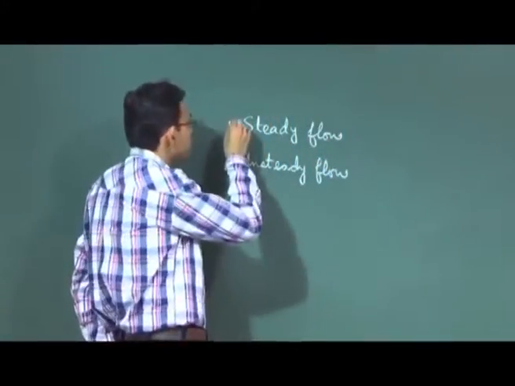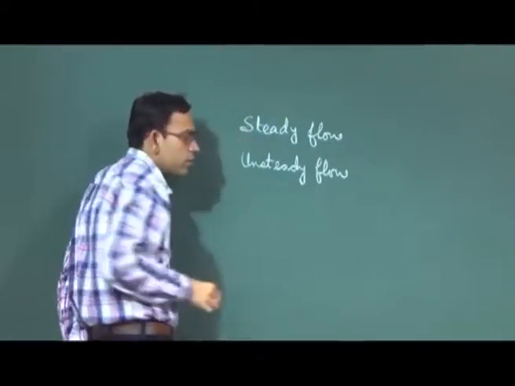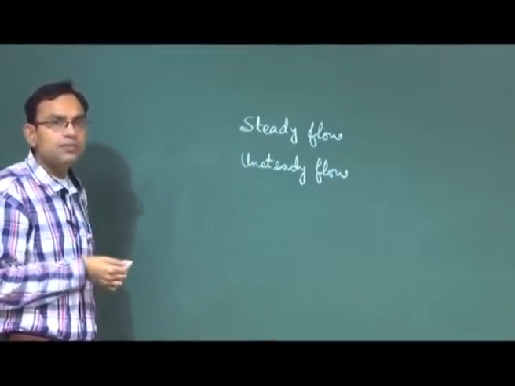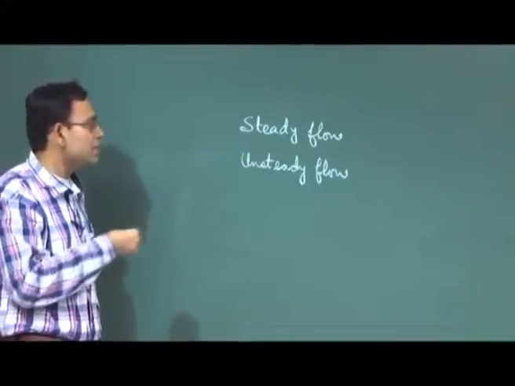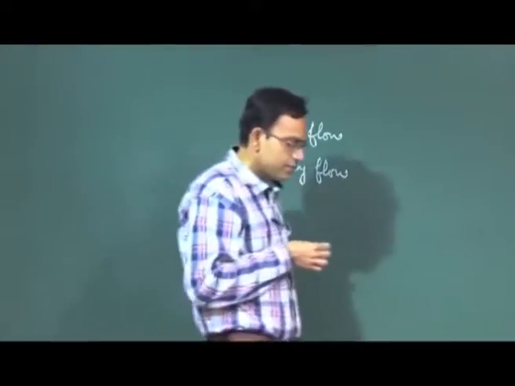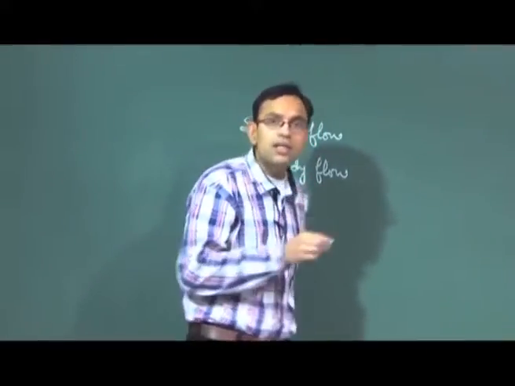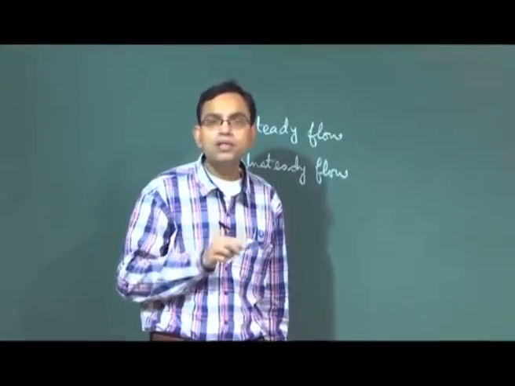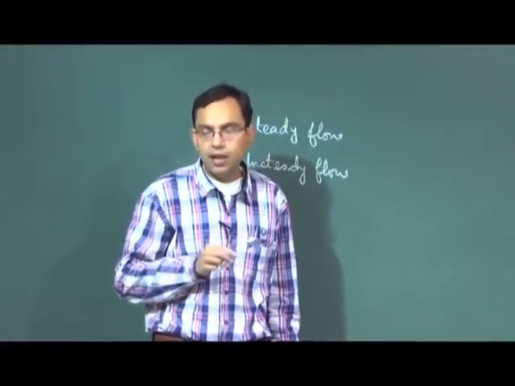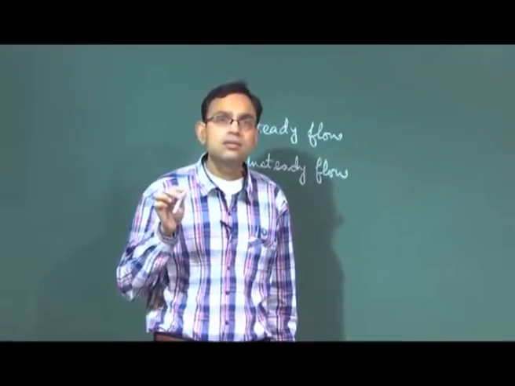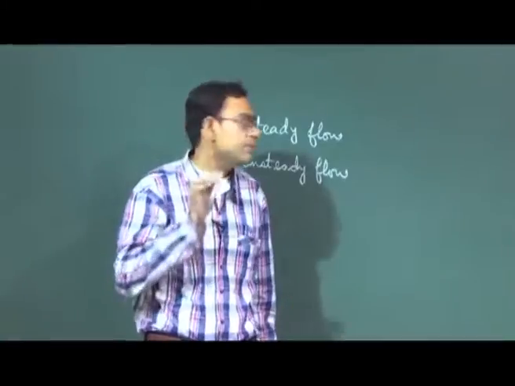By steady flow, so now we are going into the Eulerian description and trying to understand various terminologies related to that. Steady flow means the velocity of flow or the fluid properties, whatever they are, at a given location are not changing with time.